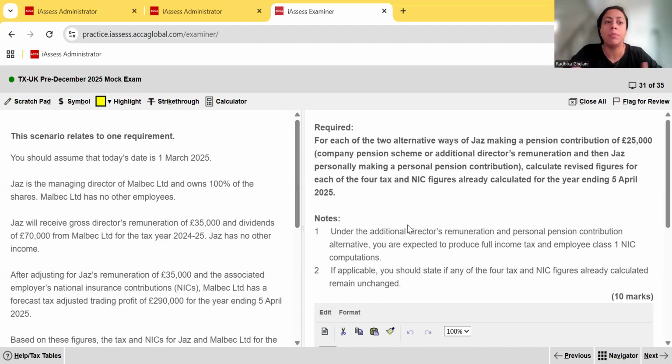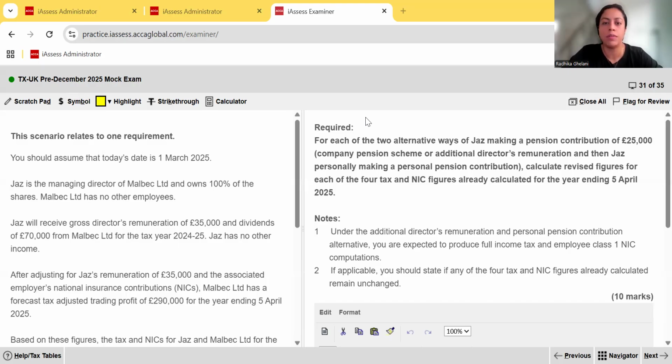So as usual, remember, before reading the question, read the requirement so that by the time you are reading the question, you already have in mind what to look out for, okay? So on the required side, we've been told that for each of the two alternative ways of Jazz making a pension contribution of £25,000, company pension scheme or additional director's remuneration, and then Jazz personally making a personal pension contribution, calculate the revised figures for each of the four tax and NIC figures already calculated for the year ending 5th